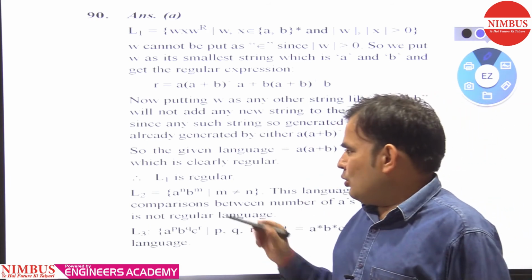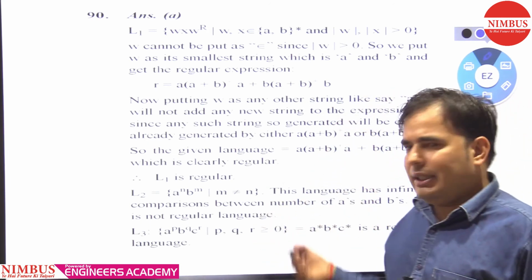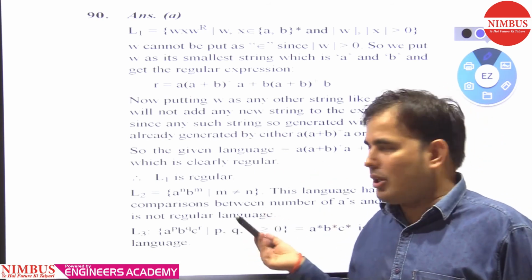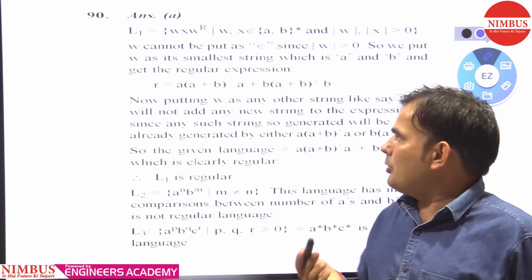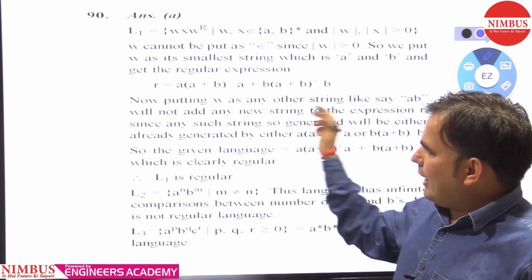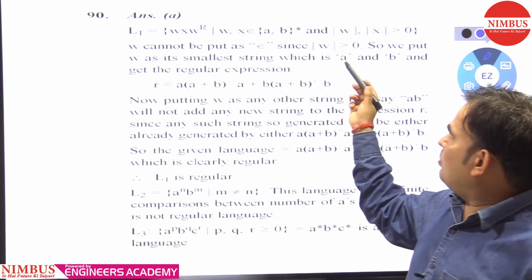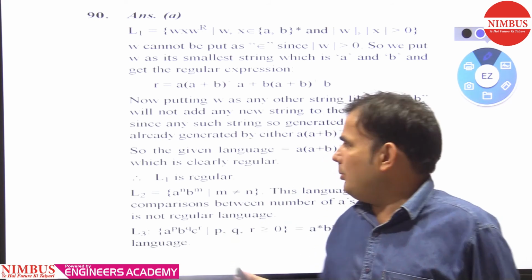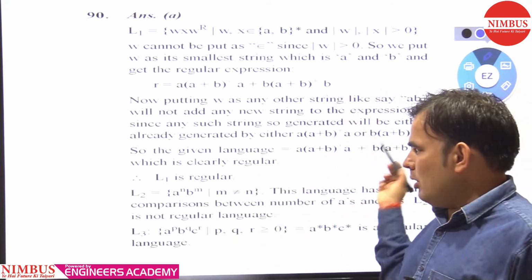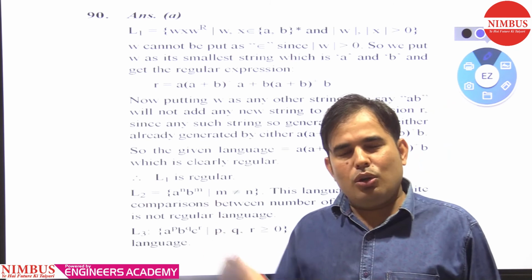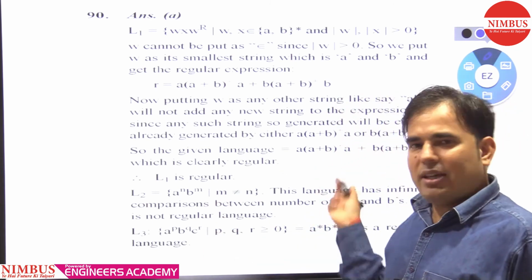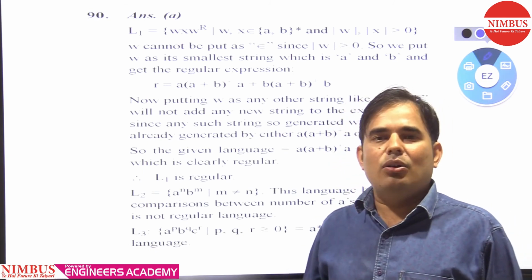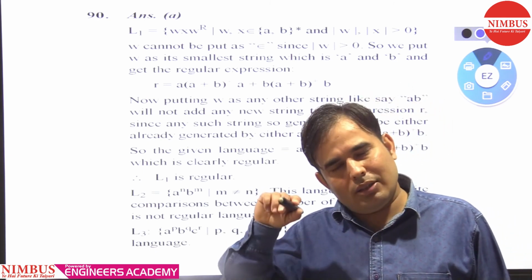If you go through the techniques which we know to check whether there is a comparison or not, you will definitely get the right option. Here they take regular expressions, which is not the correct way. You can go through the options this way also, no problem at all, but this is a long way. So go and check whether the comparison is there or not. If the comparison is there, then the language is not regular. If there is no comparison, then the language is regular.